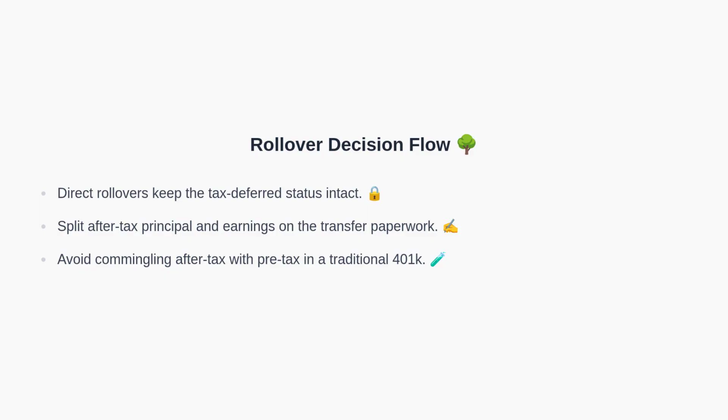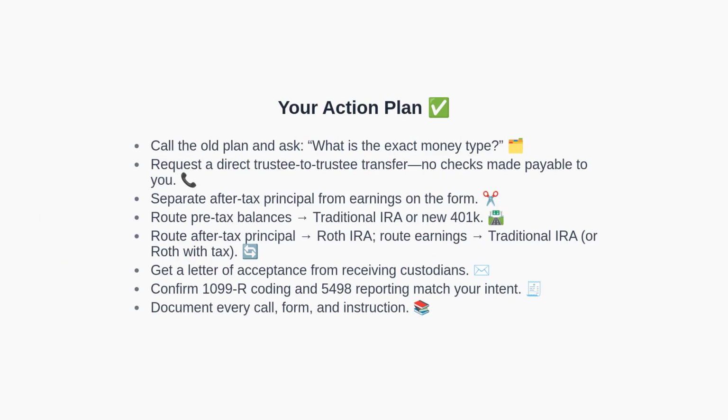For non-qualified plans or defined benefit refunds, confirm the plan's rules and separate principal and interest accordingly. Throughout, insist on trustee-to-trustee transfers and avoid indirect 60-day rollovers. With the map in mind, let's turn it into a step-by-step action plan. Here are the steps. First, call your old plan and ask for the exact money type. Second, request a direct trustee-to-trustee transfer, ensuring no checks are made payable to you.